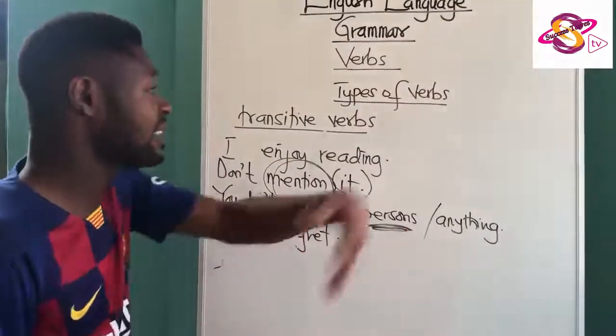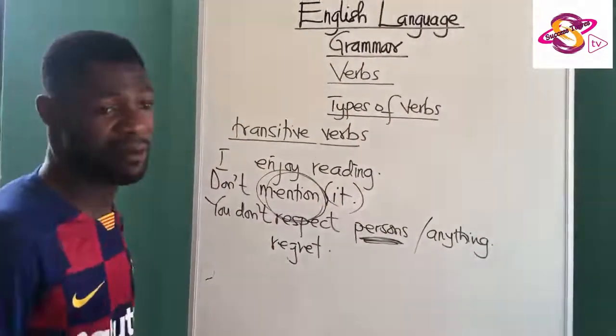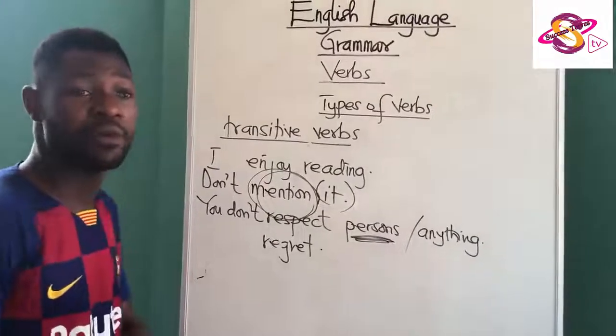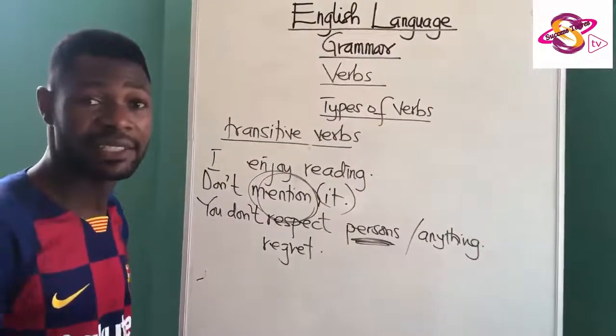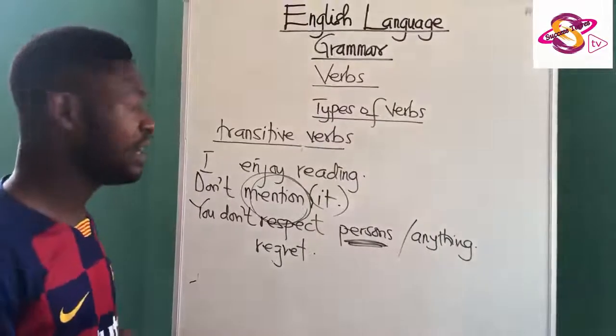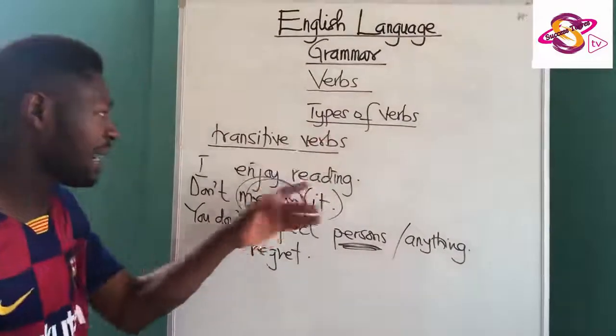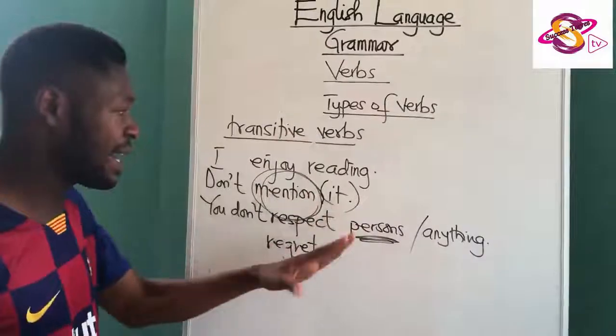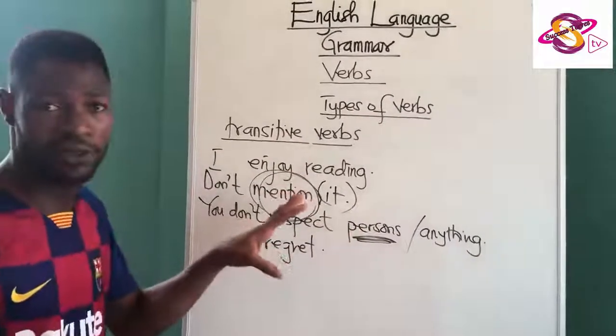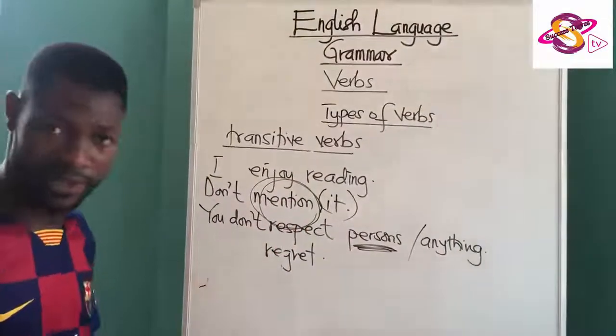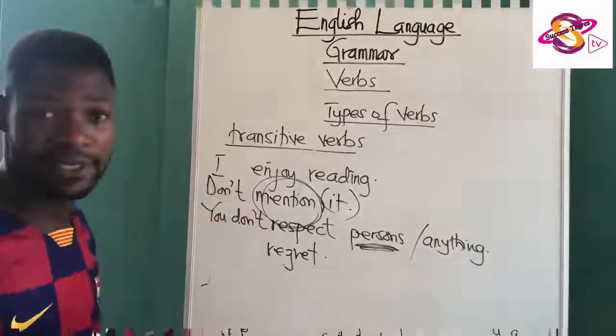Now we have intransitive verbs like maybe write. I'm writing. And with write, it's not compulsory to tell us what you are writing. Writing is writing. I'm reading. So these are what we mean by transitive verbs. We have other types, but this is the area that looks confusing. So we will move on to something else with respect to verbs.